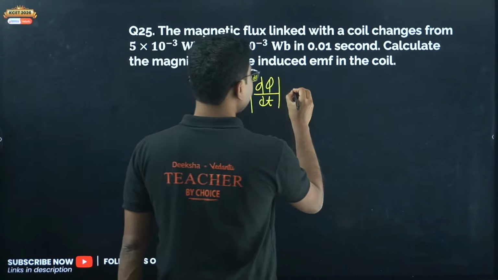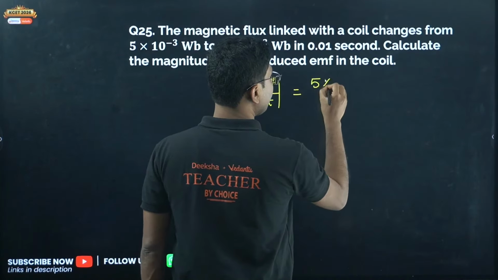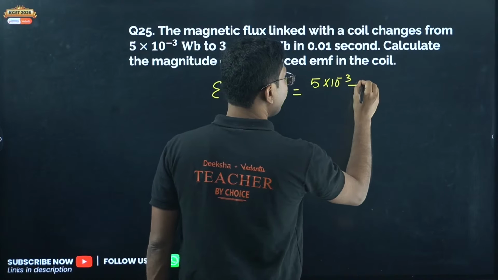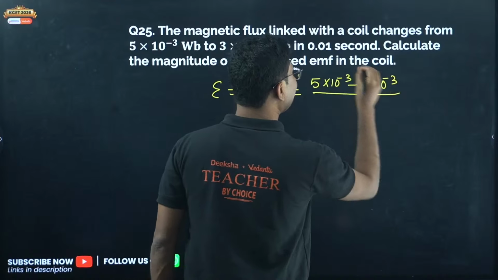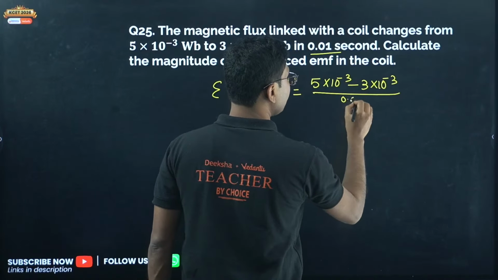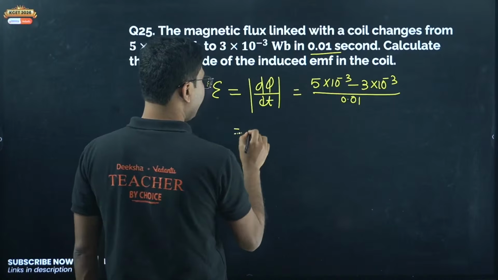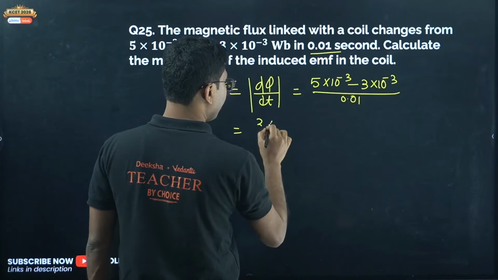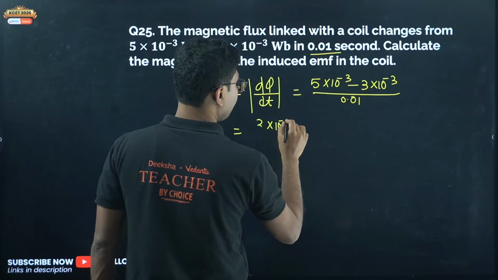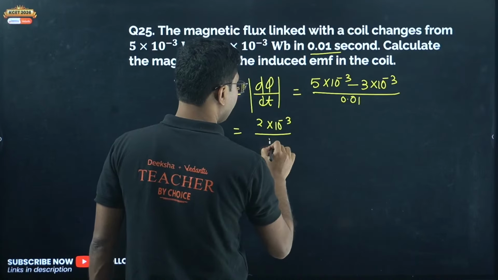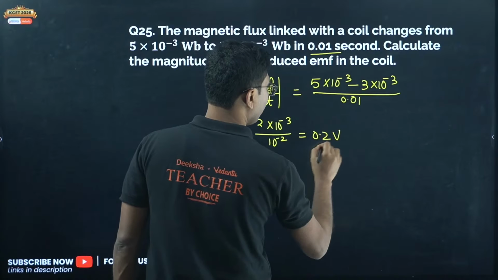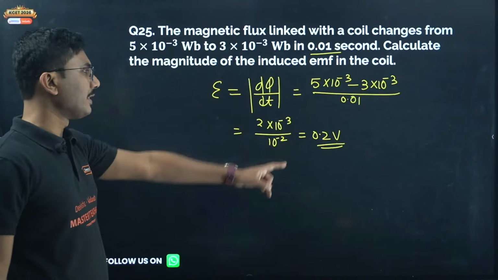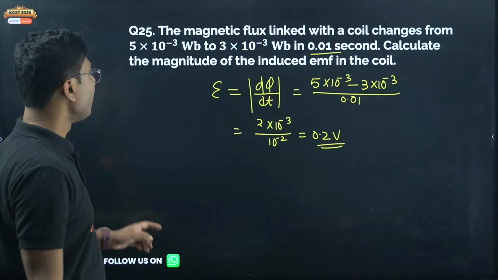Okay, so it changes from 5 into 10 to the power of minus 3 to 3 into 10 to the power of minus 3. This is the change, d phi, and dt here is given as 0.01. So we get 5 minus 3, 2 into 10 to the power of minus 3 divided by 10 to the power of minus 2, that is 0.2 volt. So the correct answer for this, for those who have answered it, will be 0.2 volts.